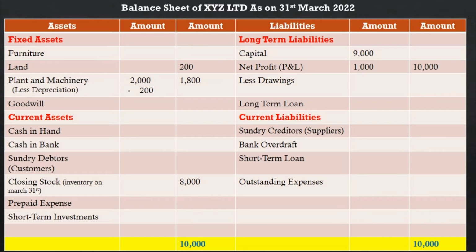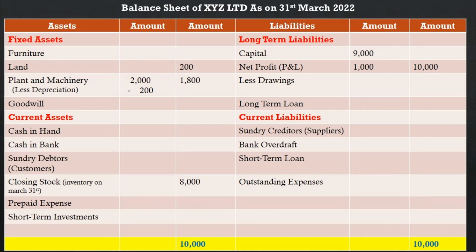These are the 4 elements you can make in the profit and loss account and balance sheet. Then you can find out the fixed assets. What are the fixed assets in the company? Whatever they purchased, that is a fixed asset.